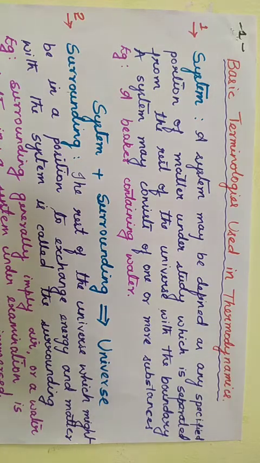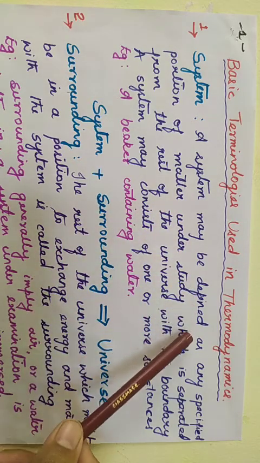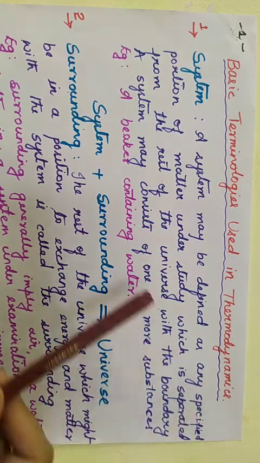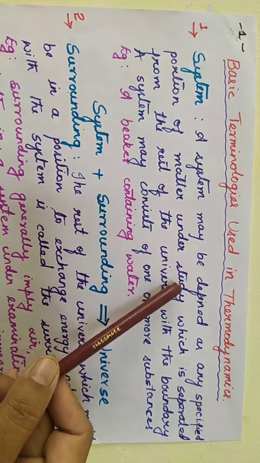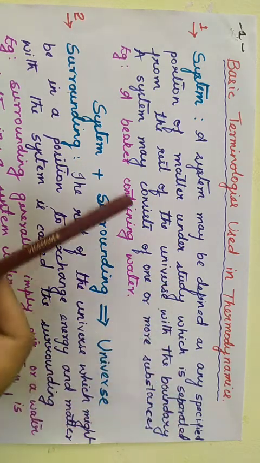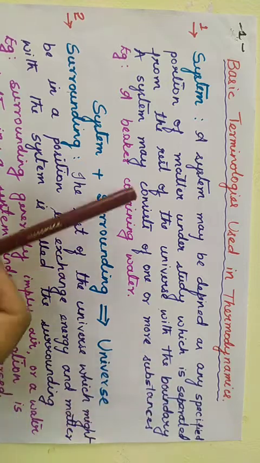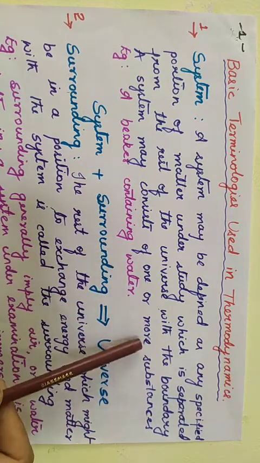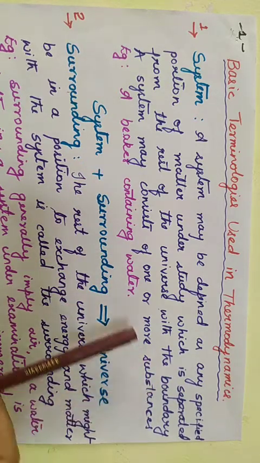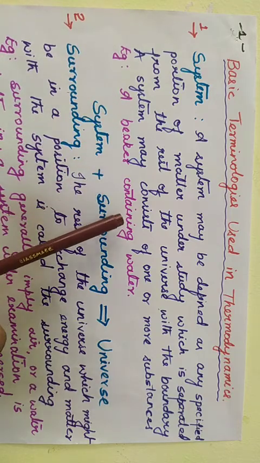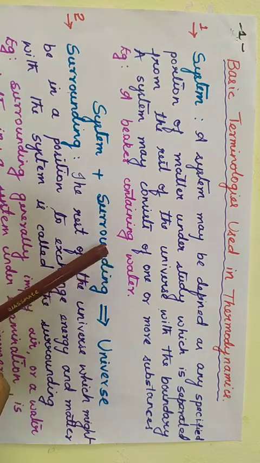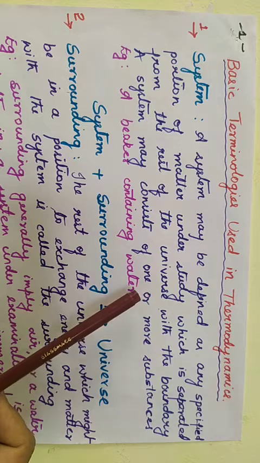Now let us define a system. A system may be defined as any specified portion of matter under study which is separated from the rest of the universe with a boundary. A system may consist of one or more substances. For example, you can take a beaker containing water as a system, and the surrounding air will be the surrounding.